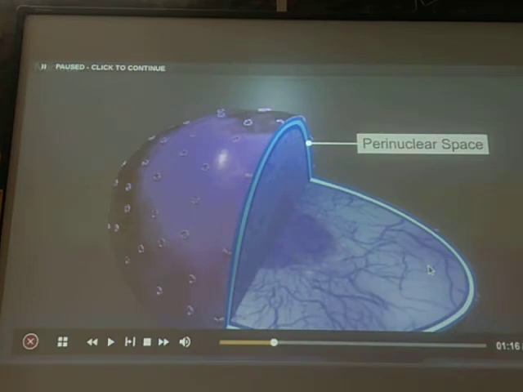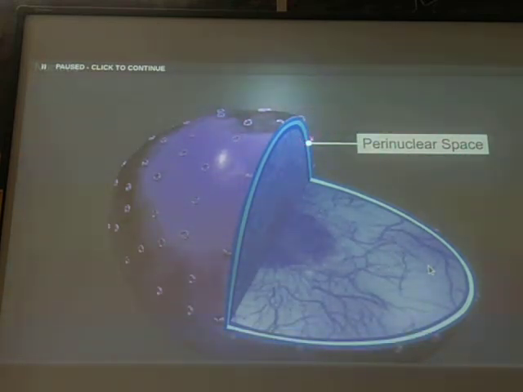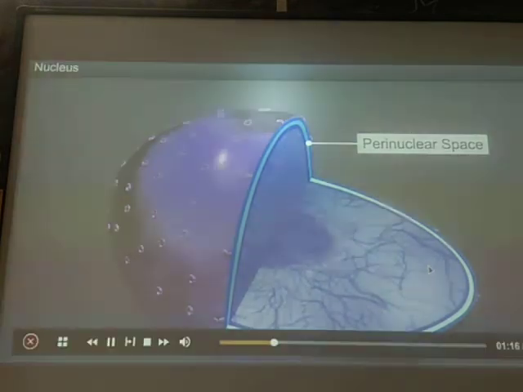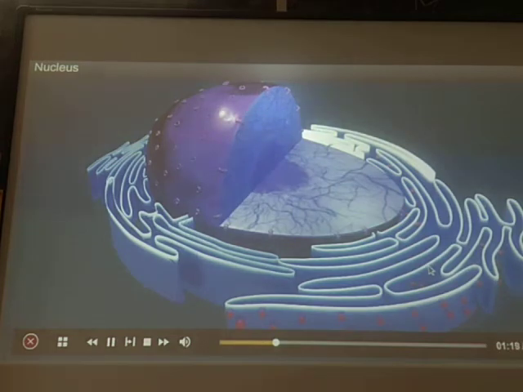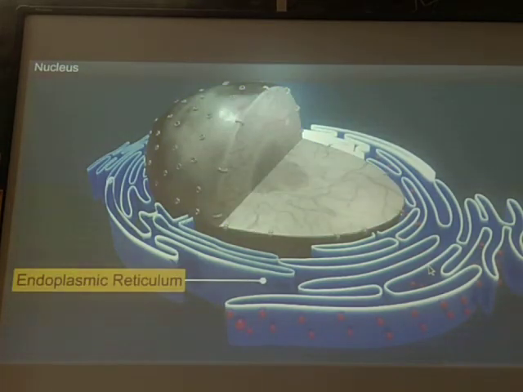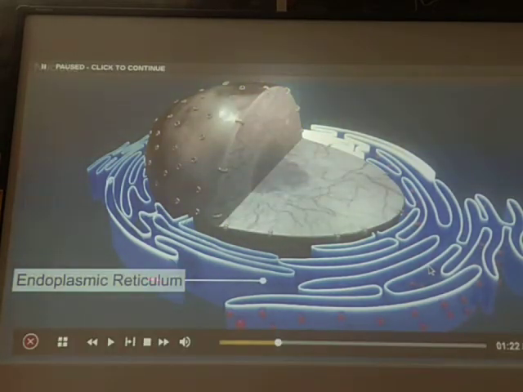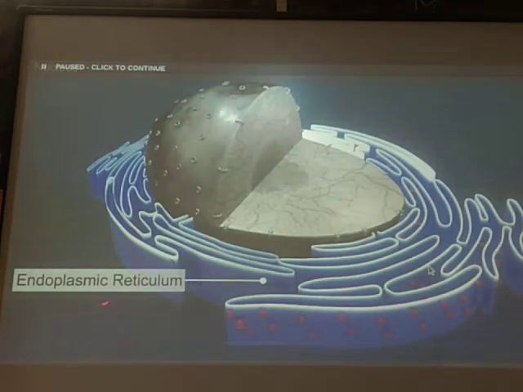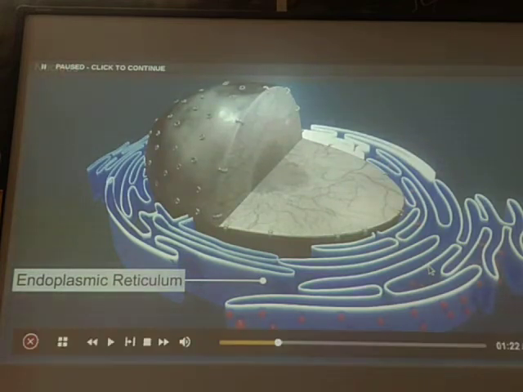And the perinuclear space is there. The inner membrane is there and the outer membrane. The distance between the inner membrane and outer membrane, or the space present between the inner membrane and outer membrane, is known as the perinuclear space. That is the perinuclear space. This nucleus is surrounded by the endoplasmic reticulum. Already in the topic endoplasmic reticulum we have studied this. Alright.